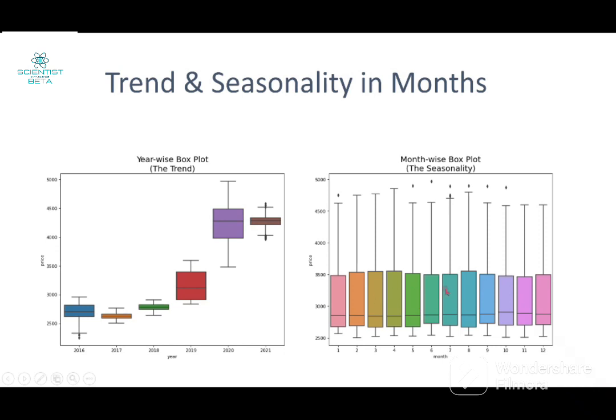This is the period of rituals and marriages in India. Also in January there are rituals and marriages, and also in the month of March the economic year starts. So these may be the main factors which affect these things.